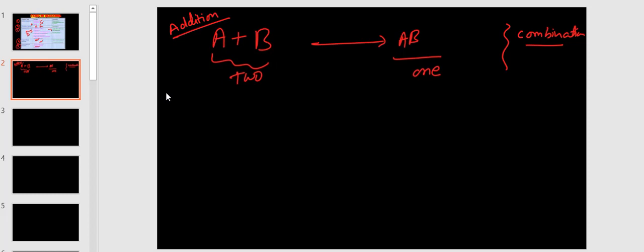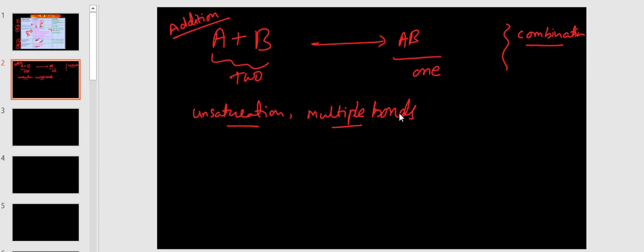Now, where does this addition reaction take place in organic? Generally wherever there is unsaturation, wherever multiple bonds are there, this addition reaction takes place.